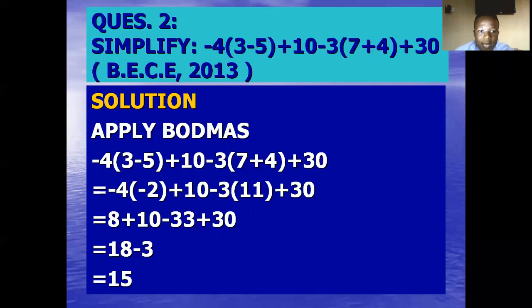Normally, 8 plus 10 is 18. Then minus 33 plus 30. I am owing you 33, but I have just 30. What I'm owing you is more than what I have. That's why I have negative 3. Then 18 minus 3 gives us 15. More questions?